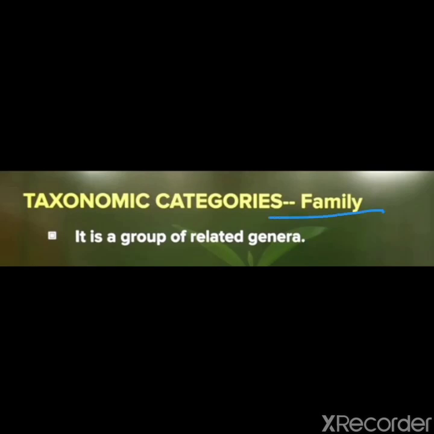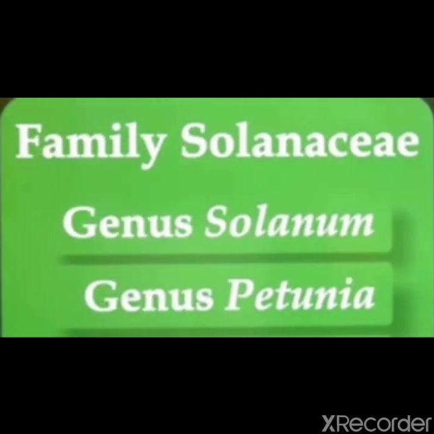Next, family. It is a group of related genera. Family is a group of related genera with still fewer similarities as compared to genus and species. All the genera of a family have some common features or correlated characters. They are separable from genera of a related family by important and characteristic differences in both vegetative and reproductive features. Clear?